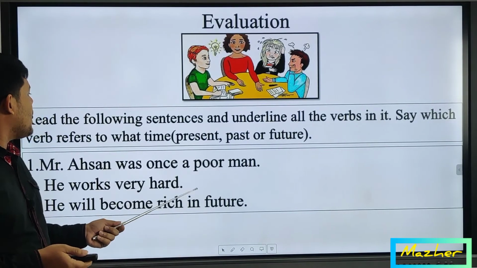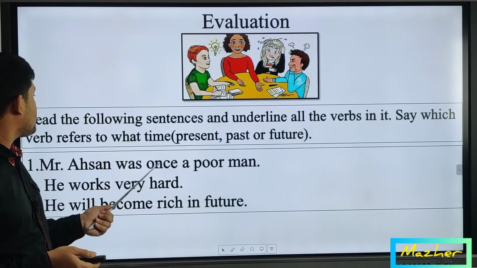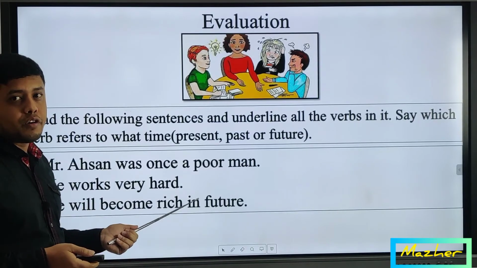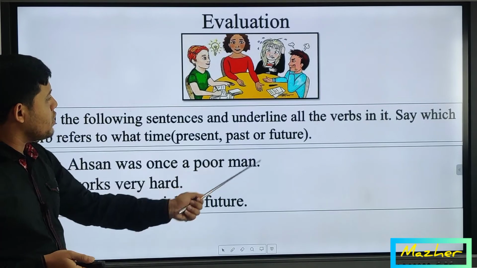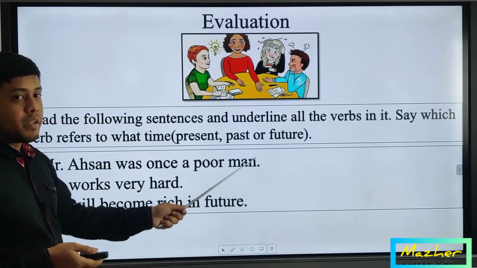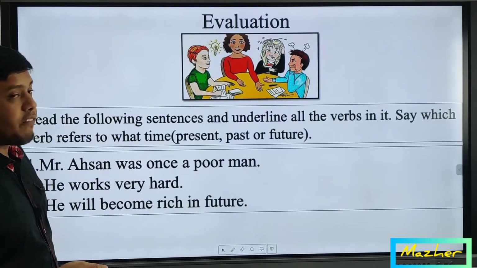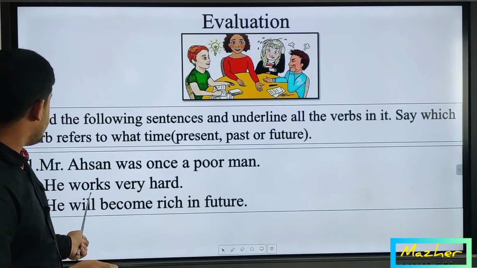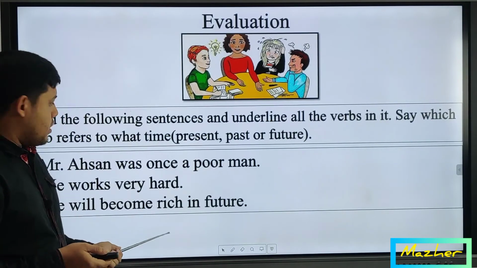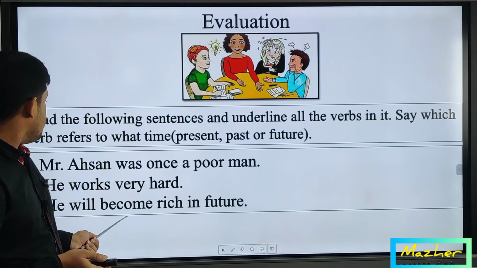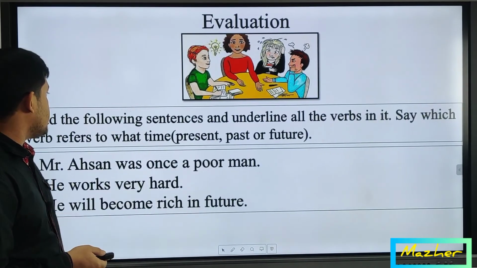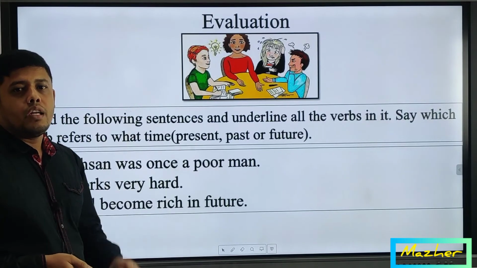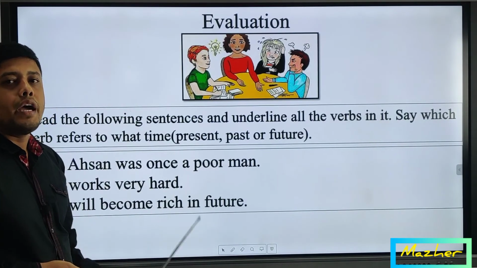At first, you have to try to find out the verb, in which form the verb is, or in which tense the verb is. Then you have to write down inside the bracket the name of the tense. And the next one, he works very hard. Again, you have to try your best to find out the verb. And the last one is he will become rich in future. You have to identify the tense from these three sentences. I am giving you 1 minute, and within this time try to guess the answers.